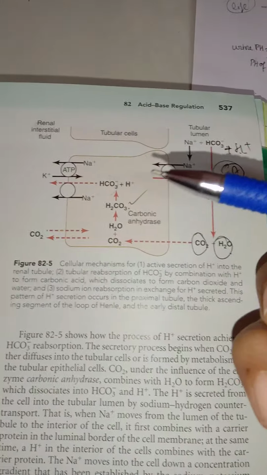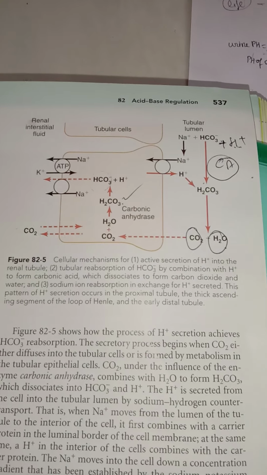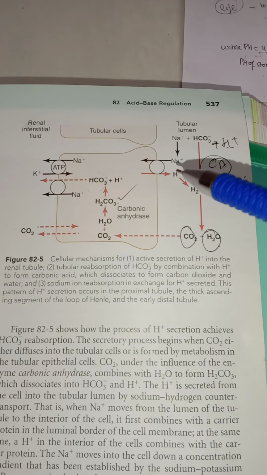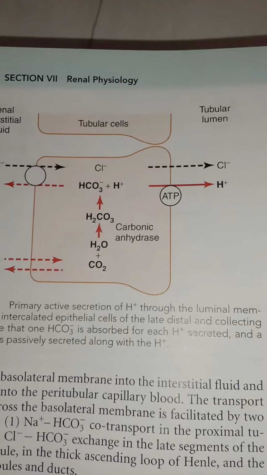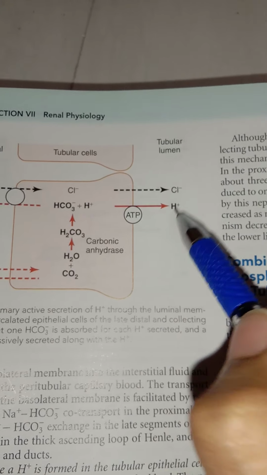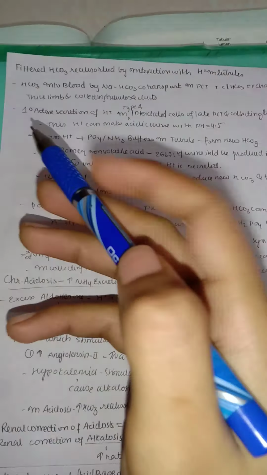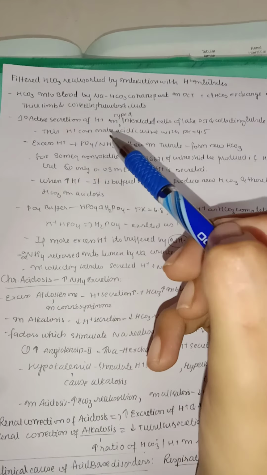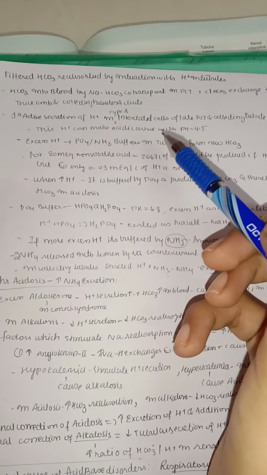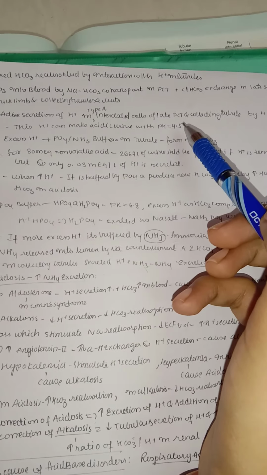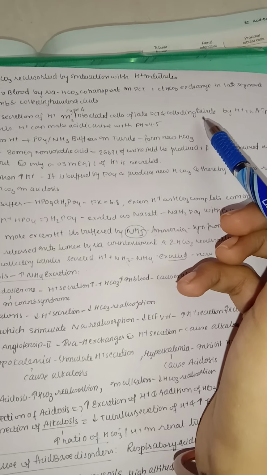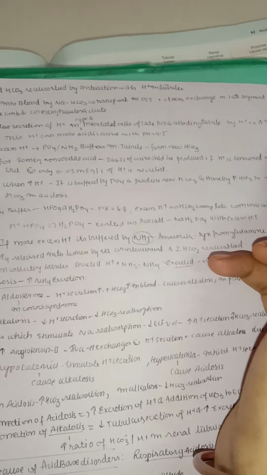So here you can see in the starting part of the proximal convoluted tubule, sodium and hydrogen are counter transported, whereas in the late part of PCT you can see the chlorine and hydrogen are co-transported. You see here the primary active secretion of hydrogen ion is mainly done by type A intercalated cells of the late distal tubule and also in the collecting tubule, mainly by hydrogen potassium ATPase.